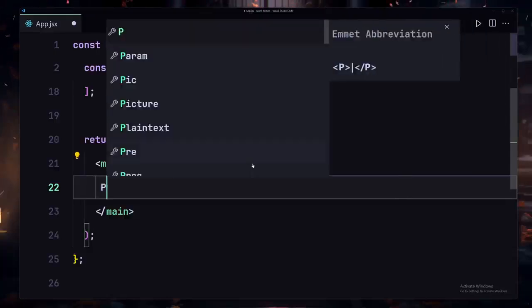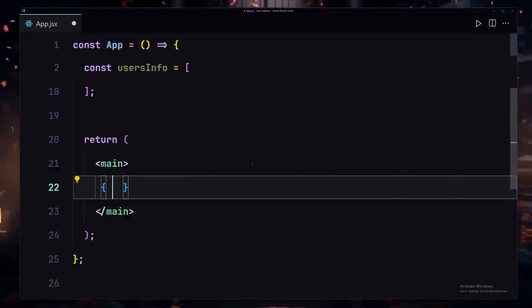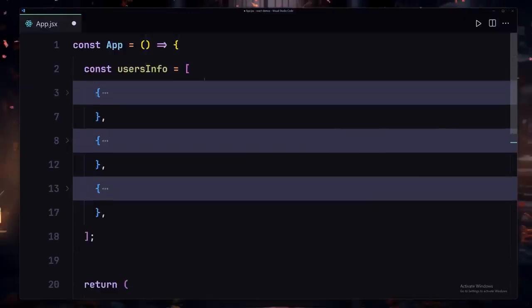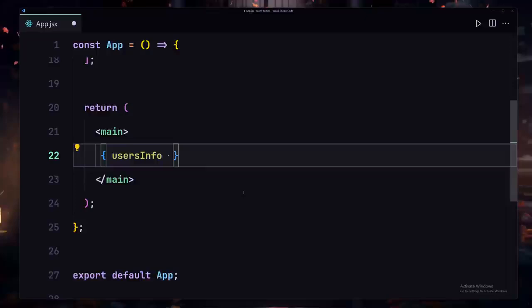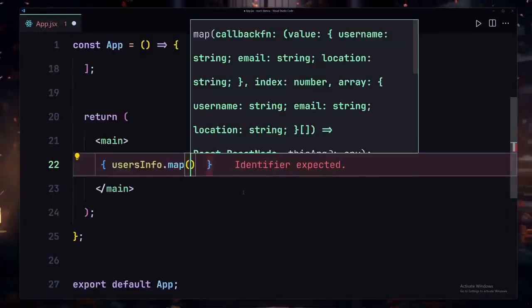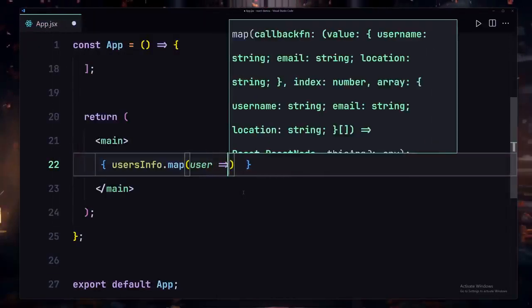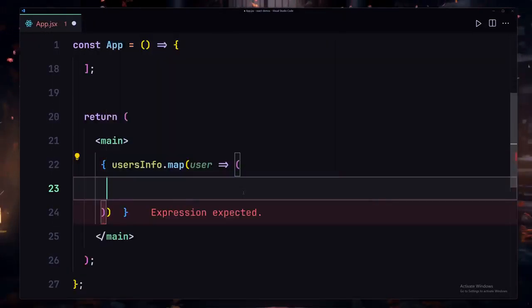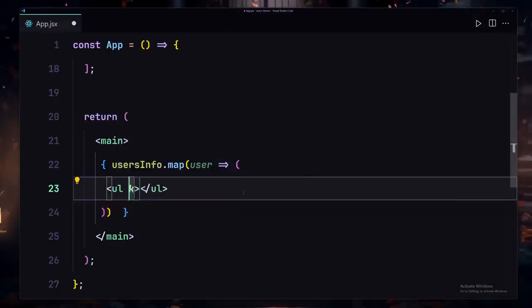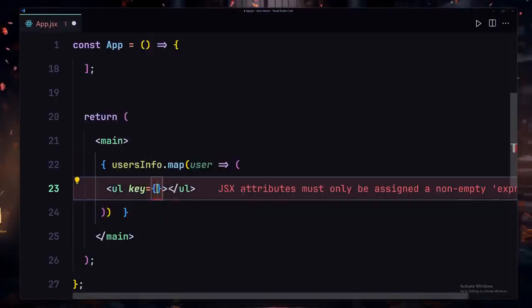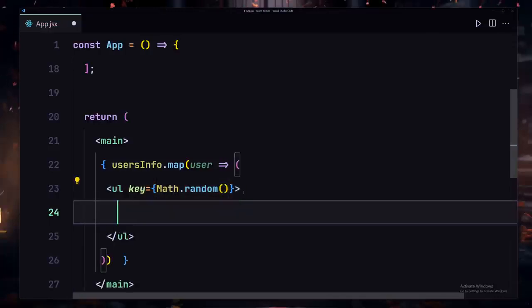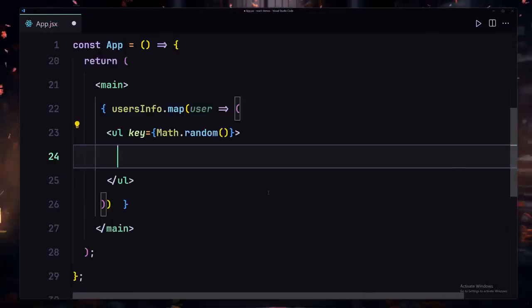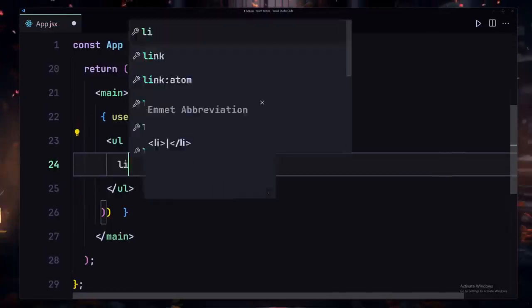So first of all, we have to go inside the JavaScript world, and then we have to use our user info. And what is user info? User info is that array, and now we are going to be iterating over that array. Okay, so I'll just use the dot map method, and here I'll just provide a user as a parameter, and now inside there we're going to be using our UL, and as I said, we have to provide a unique value to it. So in this case I'll just provide Math.random, and now it's going to give us a random number each time we render our content to the browser. Okay, so now inside there I'll just use my li.